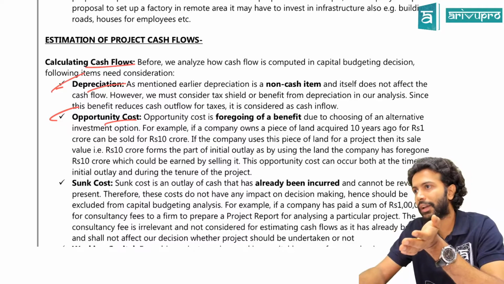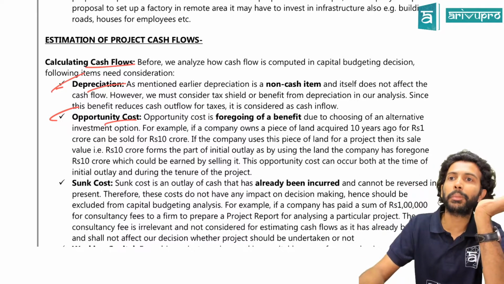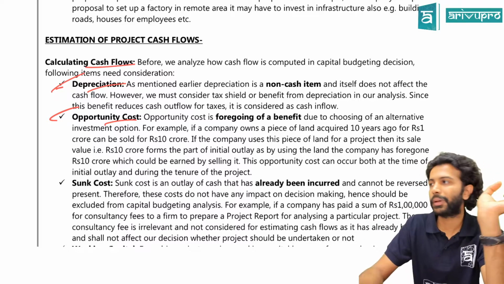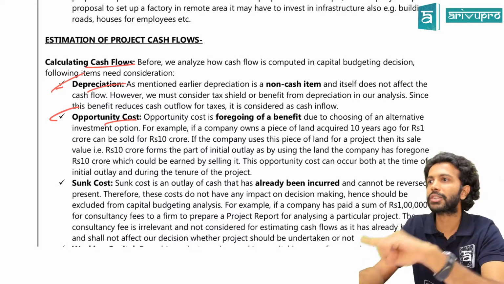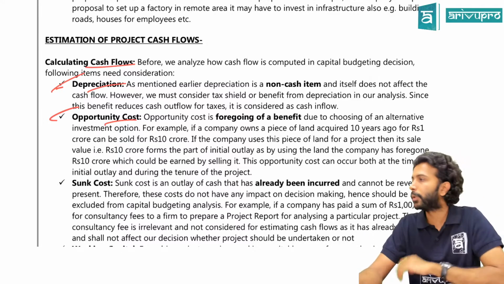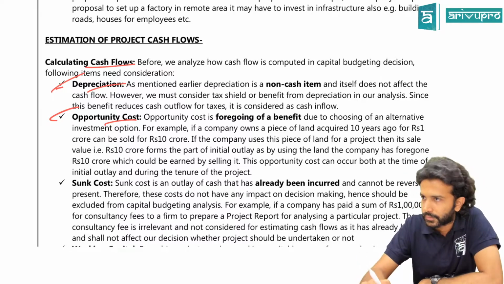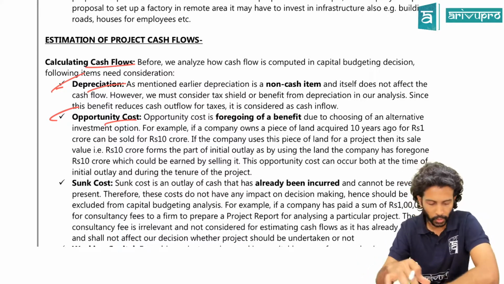Did you understand the meaning of opportunity cost? By taking a particular decision, you're losing out on some benefits. So you have to consider that benefit also as a cost here because you have lost it. That benefit lost is what we call an opportunity cost. Yes sir, no sir? Alright.